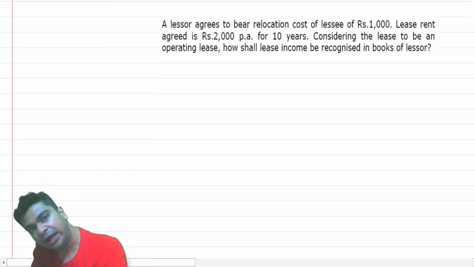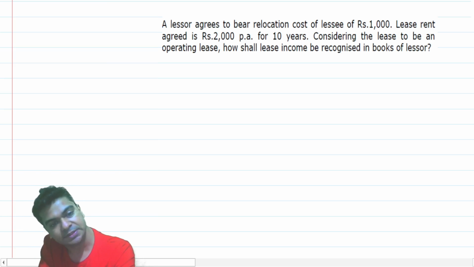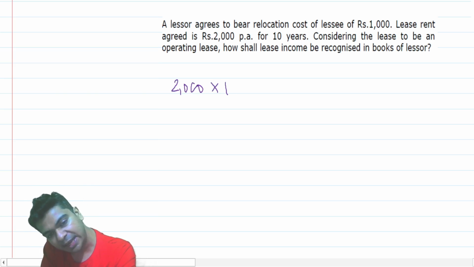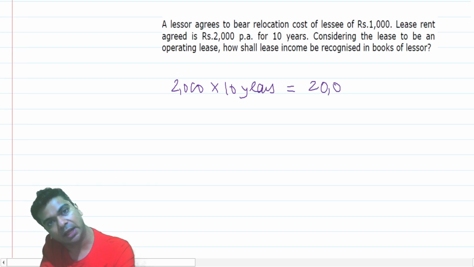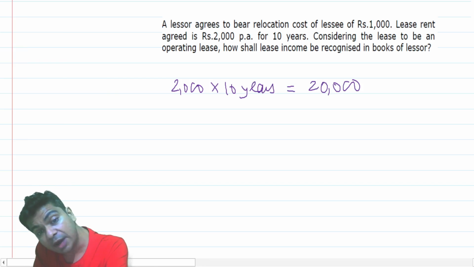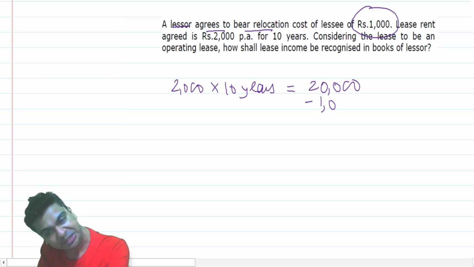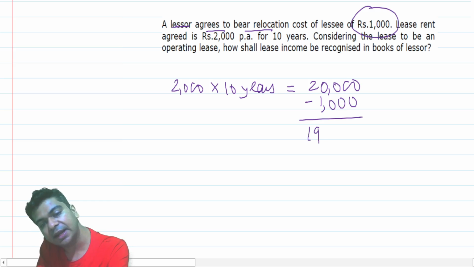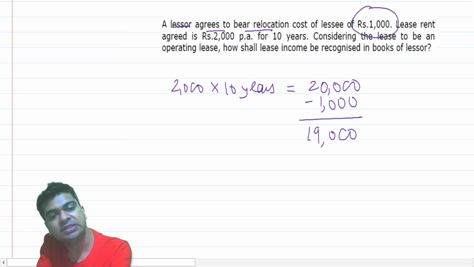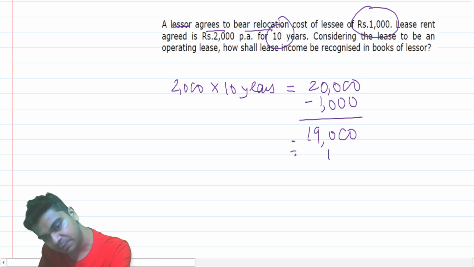We know that we have to recognize the lease income on SLM basis. You have agreed 2,000 rupees, so I multiply that by 10 years. So the total amount that you are going to receive is 20,000. Lessor is bearing 1,000 rupees of cost, so this initial direct cost can be deducted. So I'll get 19,000. And the lease tenure is 10 years, so I'll divide this by 10.